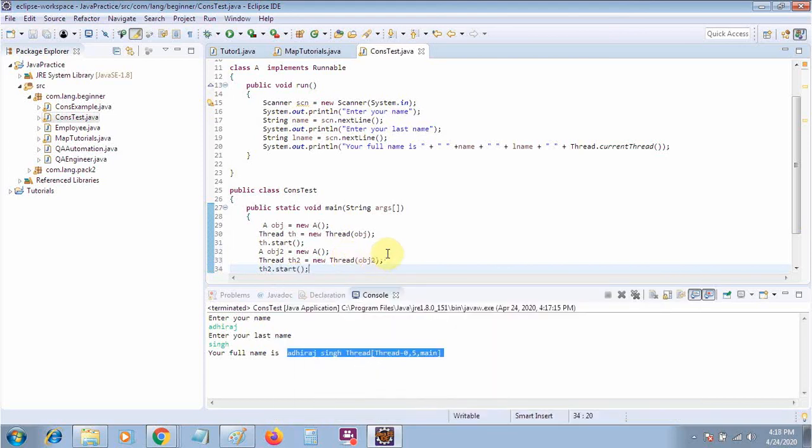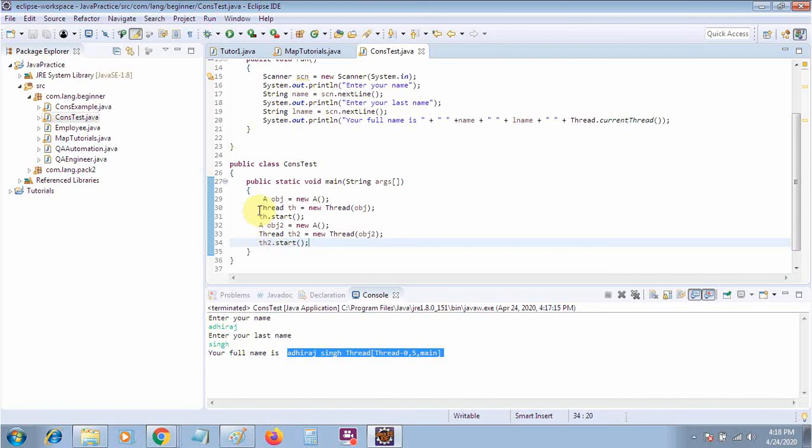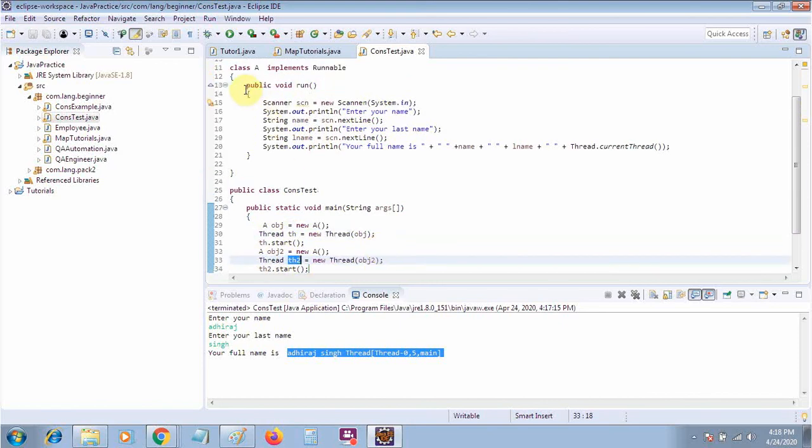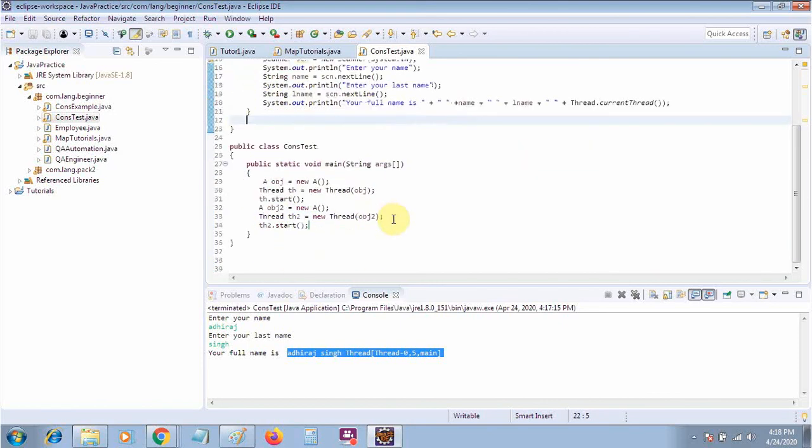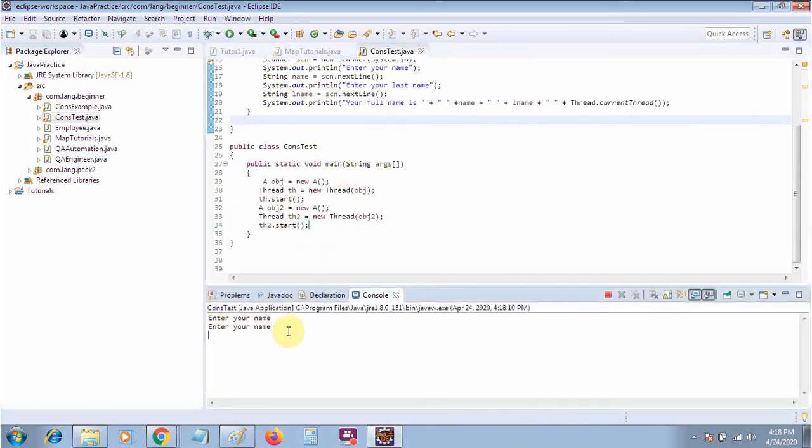Now I have two threads, th and th2, and both threads are accessing the same method. Let's see what will happen. You can see both are asking me to enter the name. Now if I enter my name and hit enter, one thread is waiting for the resource.